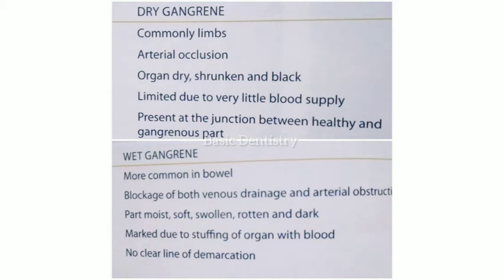And putrefaction. Putrefaction is nothing but the decay or decomposition of dead tissues, that is, the necrotic tissues will be decayed. That is called putrefaction. In dry gangrene, the putrefaction will be very limited due to very little blood supply, because of the arterial occlusion. And in wet gangrene, putrefaction is marked due to stuffing of the organ with blood. Marked means there is a lot more putrefaction in wet gangrene than in dry gangrene.